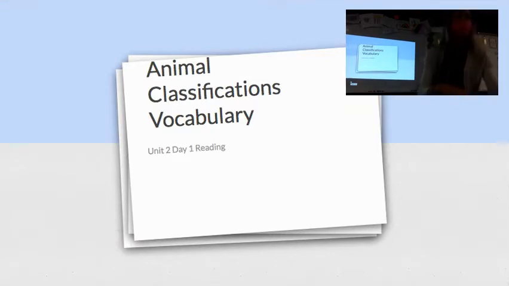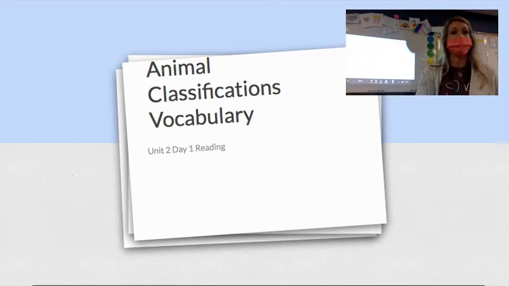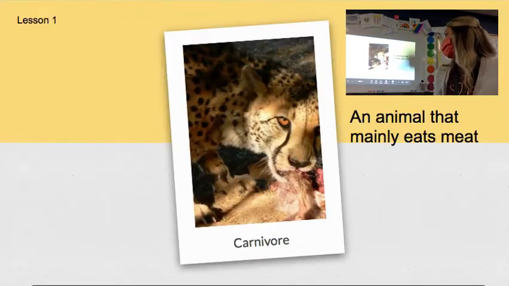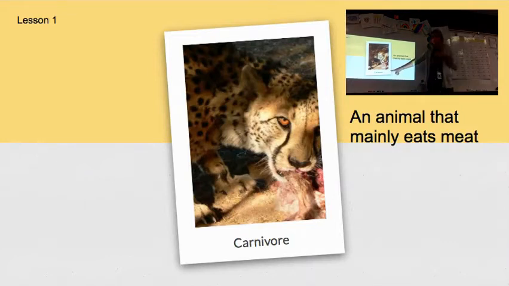Some of these words are things you are probably familiar with from previous years or previous times of learning. The first one is going to be a carnivore. What's our word? Carnivore. I added pictures with it this time to give us an idea. A carnivore is an animal that mainly eats meat. They eat other animals. Their diet is going to consist of mostly other animals, meat, right? So our word is carnivore.